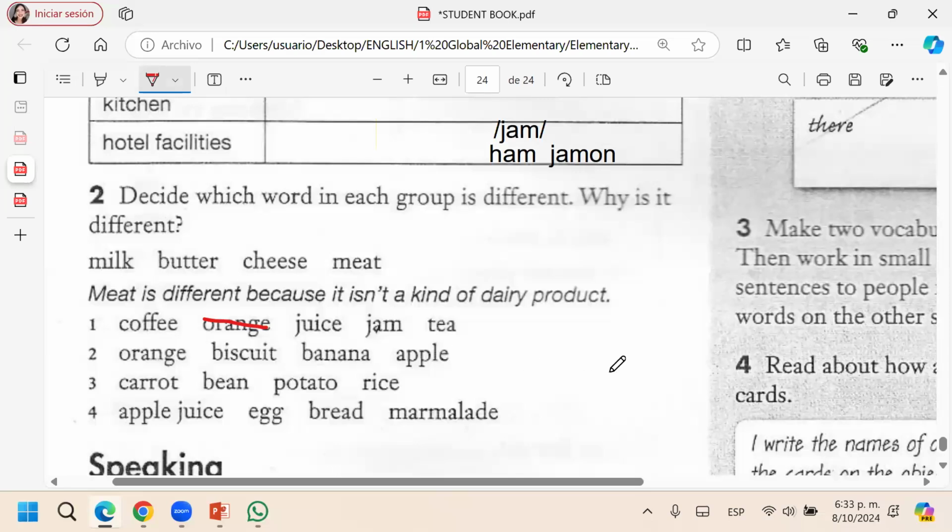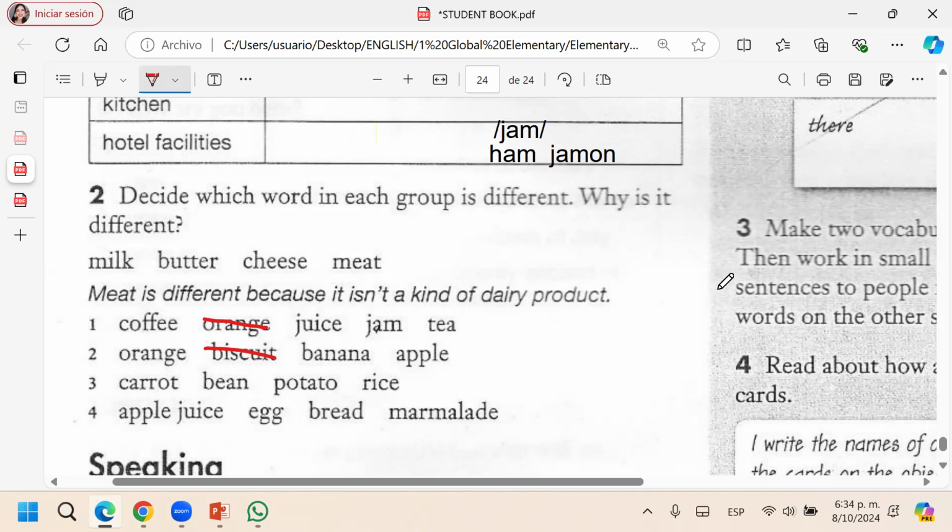Biscuit. Why? Because it's not a fruit. It's not fruit. And I think that the biscuit is countable. Is uncountable, sorry. I don't remember.